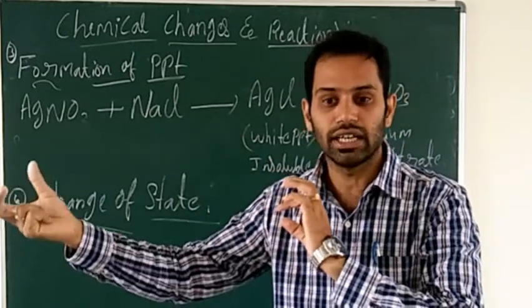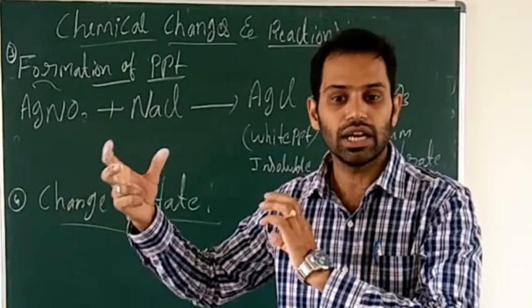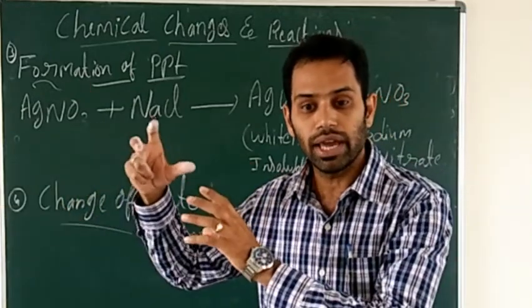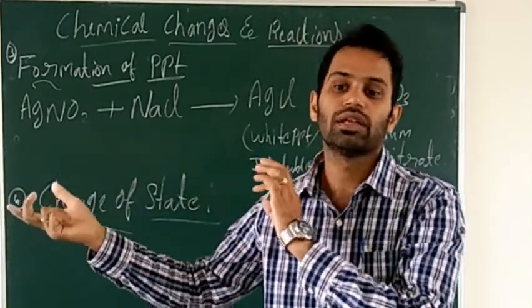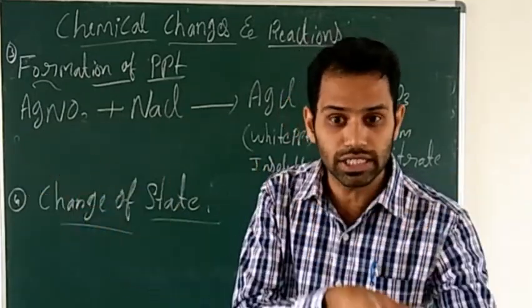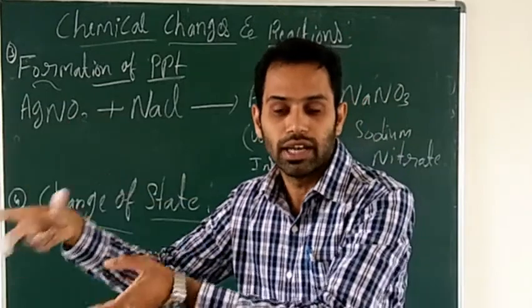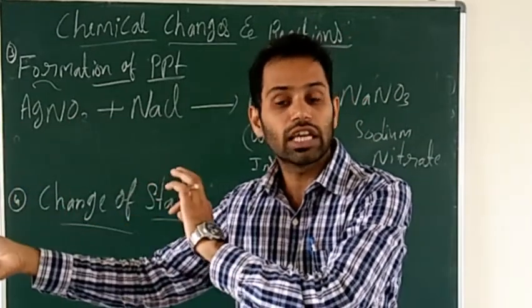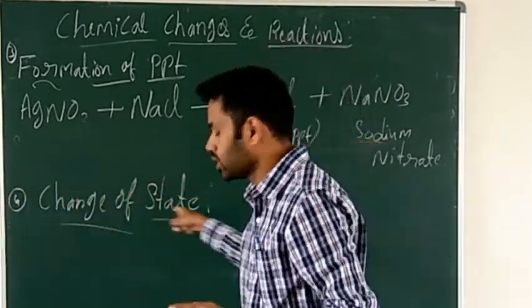After reacting, the product may be a solid or a liquid. The reactants are in the gaseous state and the product is in a solid or liquid state. That is called change of state.